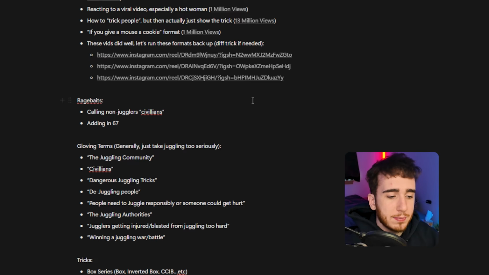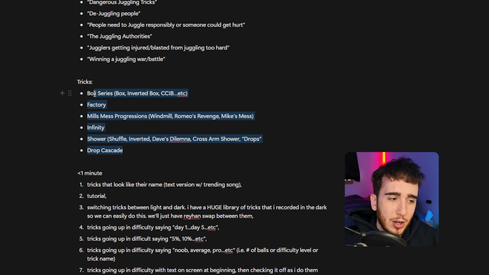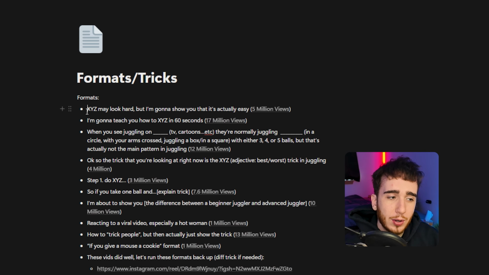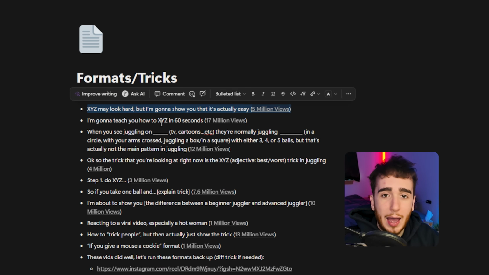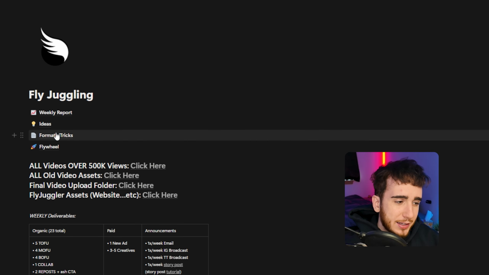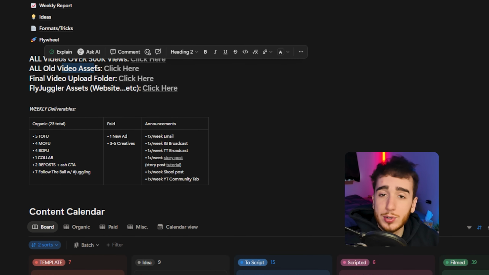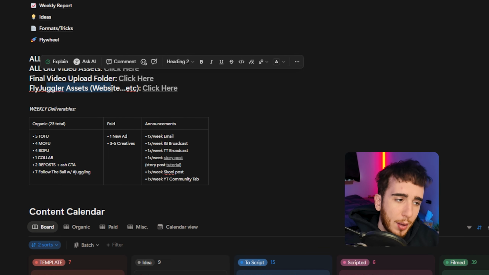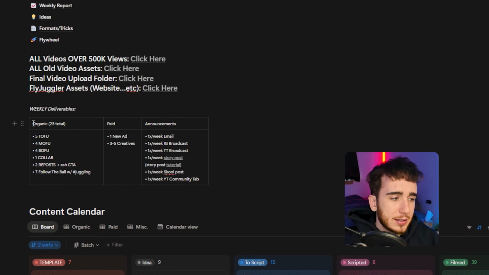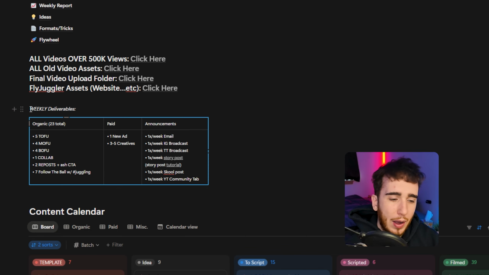And so now we often just mix and match the different tricks that we know people actually like with the different hook or format structures that people have responded well to in the past. So that's what that tab is for. Then I have a bunch of personal folders that we use to just track all the uploads that we do and everything. And then finally, I think this is helpful to have just like a weekly deliverables tab, just so we know what's supposed to go out every single week.